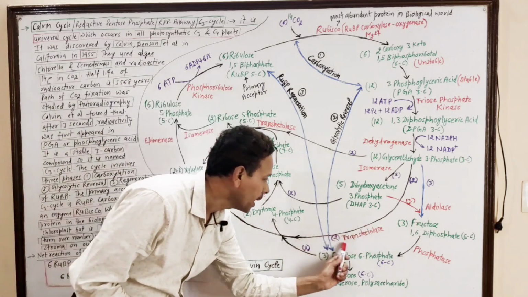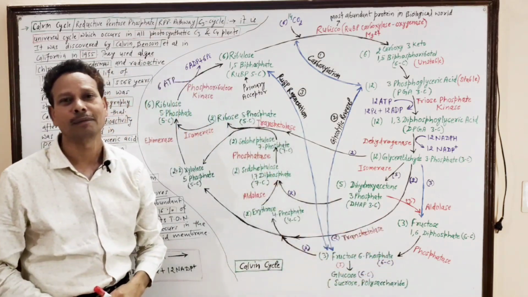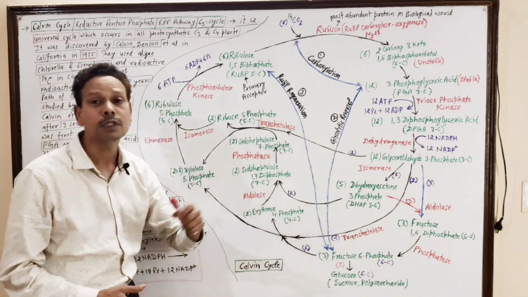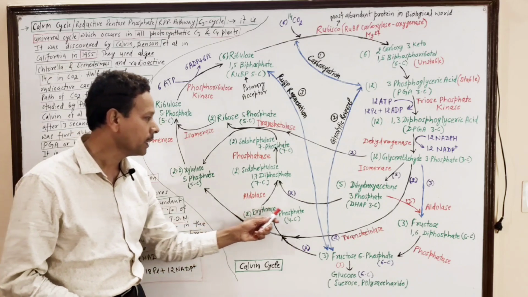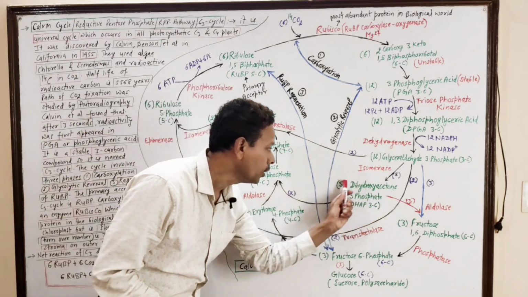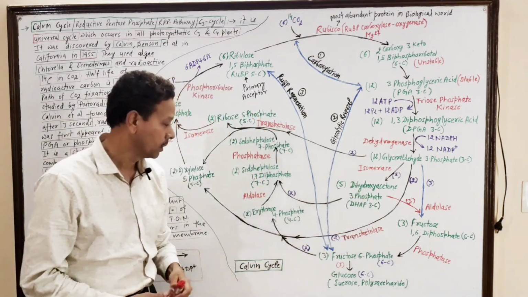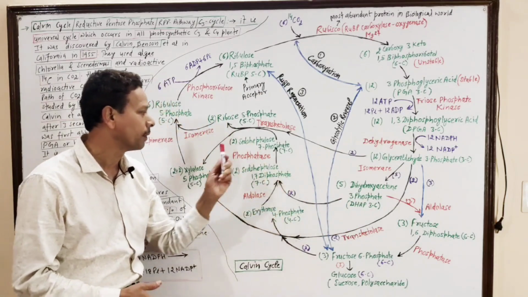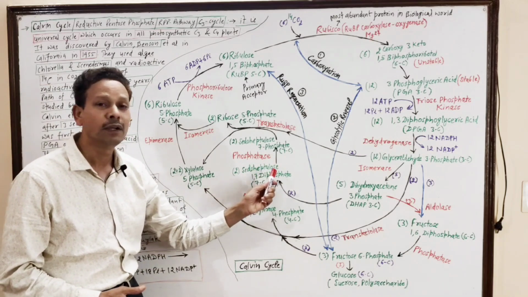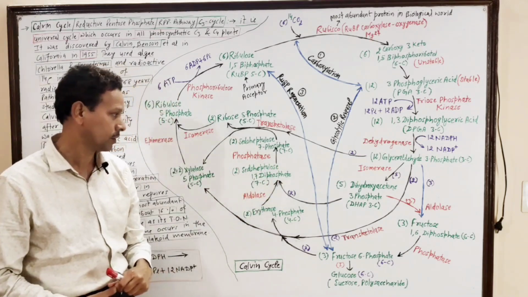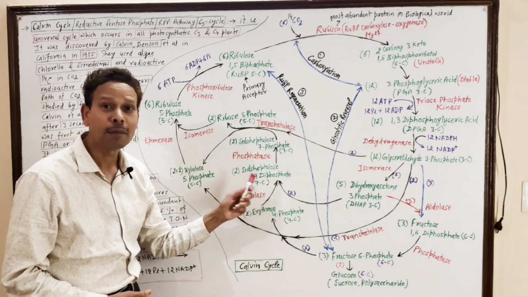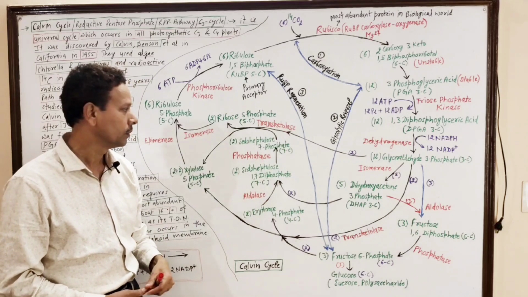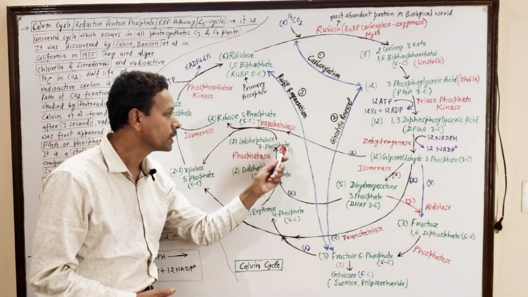The reaction is catalyzed by transketolase enzyme. This 4 carbon compound, erythrose 4-phosphate, further interacts with dihydroxyacetone phosphate. This 4 carbon compound and this 3 carbon compound produce a 7 carbon compound, that is sedoheptulose 1,7-bisphosphate. This 7 carbon compound further undergoes dephosphorylation to produce sedoheptulose 7-phosphate.